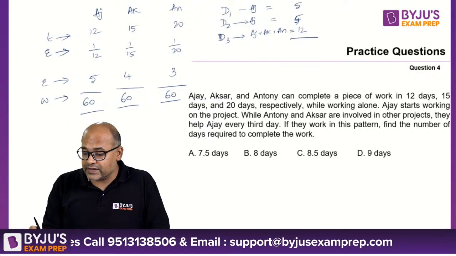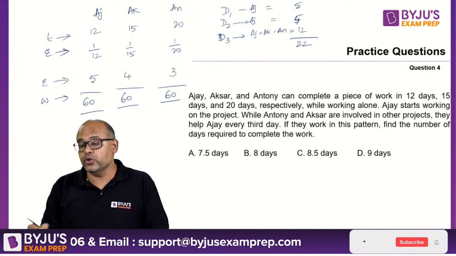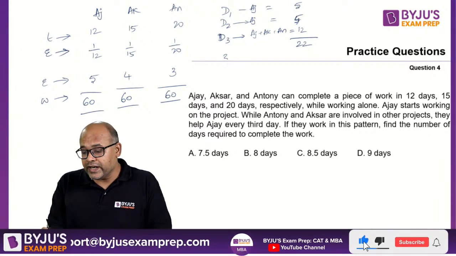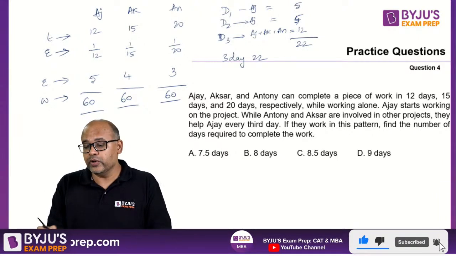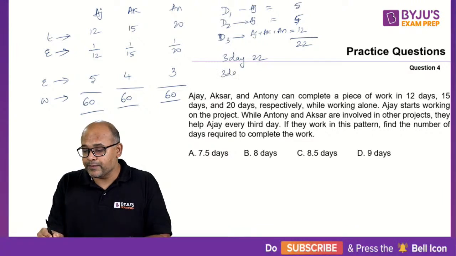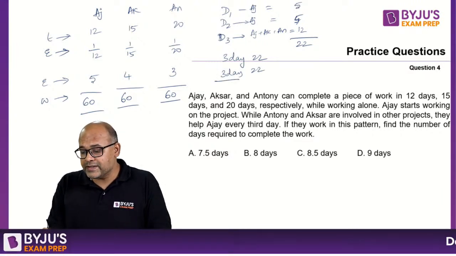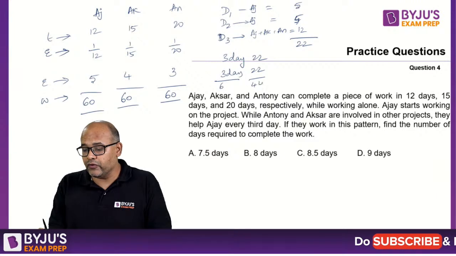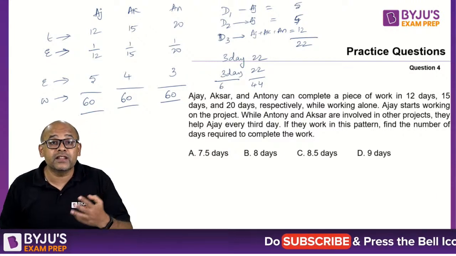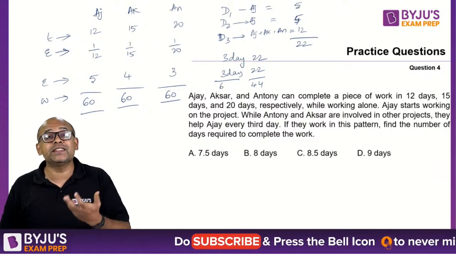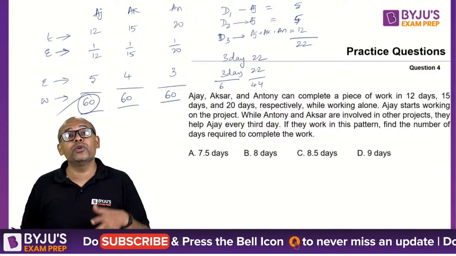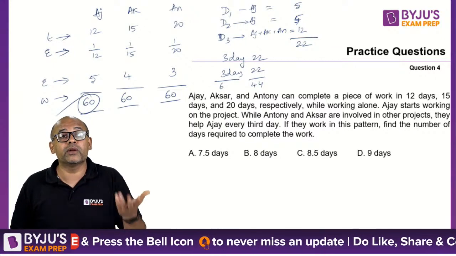So the first 3 days, I'll be doing a total of 22 units. Another 3 days, another 22 units is done, which means in 6 days I am doing 44 units. If I take 3 more days, I'll be doing 66 units, but I need only 60. I don't need more than what I want.